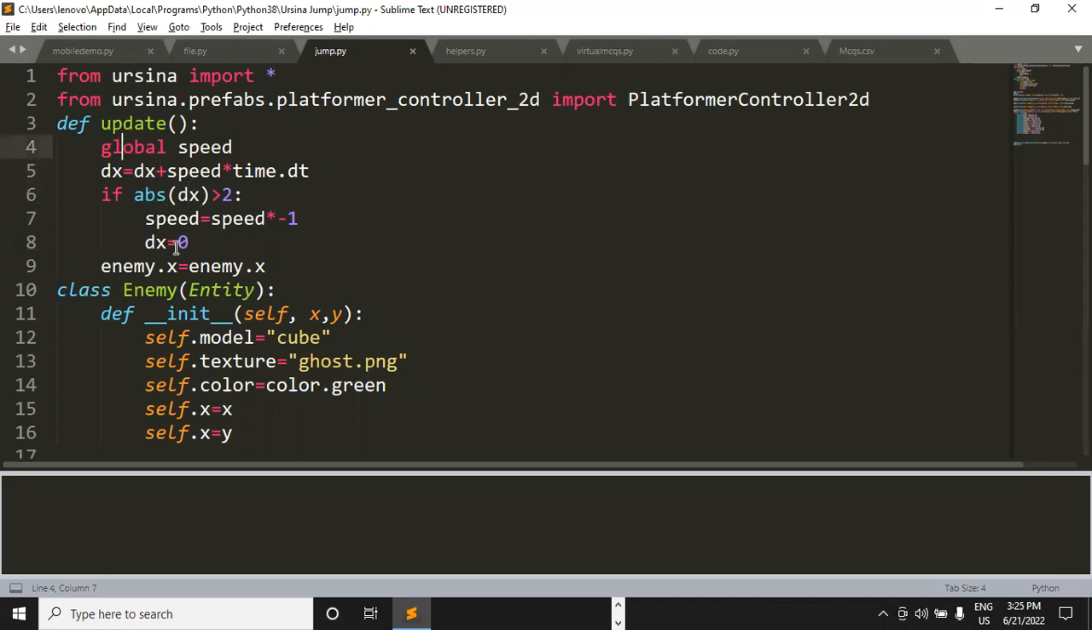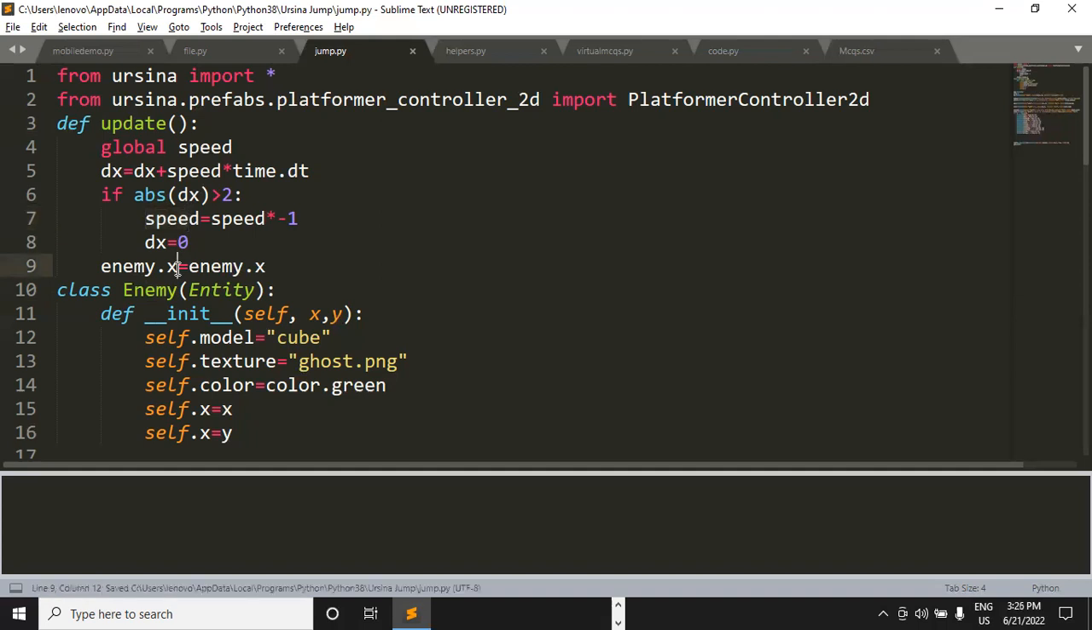Okay. So in the previous lecture, we were trying to make the enemy move in such a way that if it moves a certain distance, it should come back again by itself and travel back and forth in the same direction. That's what we were trying to do. And we defined this update method. This update method will update the speed of the enemy at regular intervals of time.